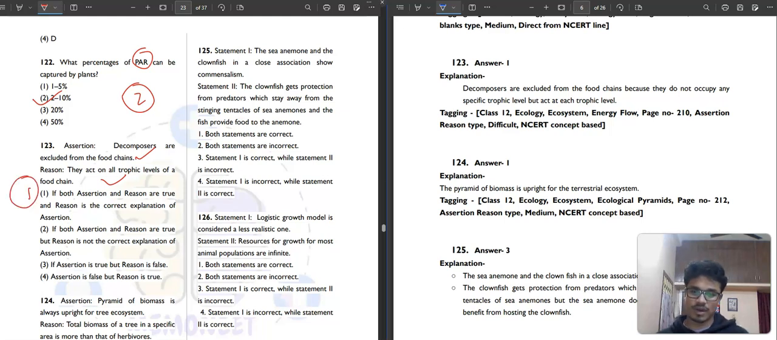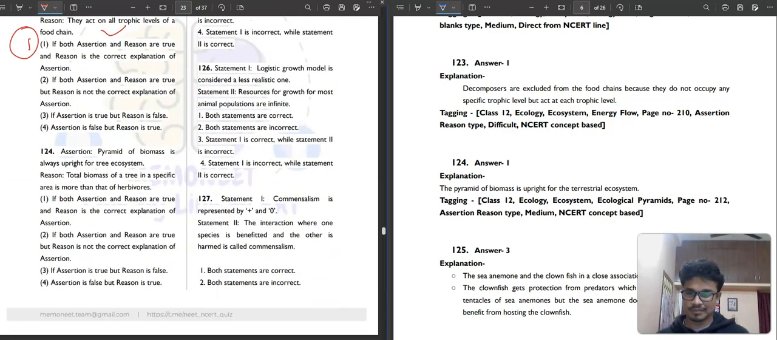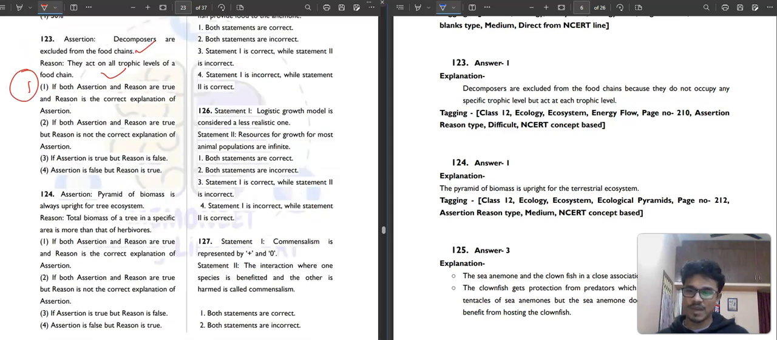And question number 124. Pyramid of biomass is always upright for terrestrial ecosystem, it is saying, so it is correct. Reason: the total biomass of a tree in a specific area is more than that of the herbivores. Correct. So first option will be your correct answer. And question number 125.